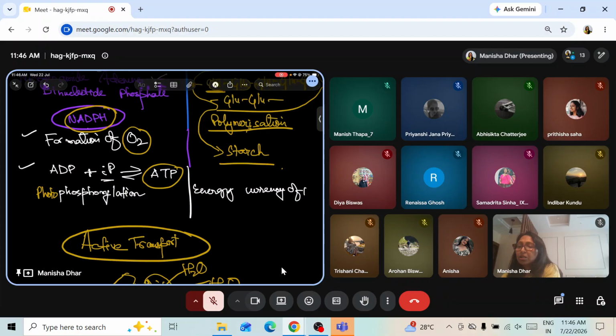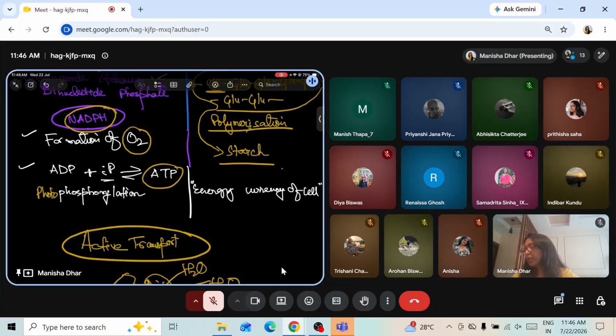All the energy required for the cellular activities is provided by this ATP. All right. So this process where a diphosphate becomes a triphosphate with the help of an inorganic phosphate, this process is phosphorylation. Now this phosphorylation process, when it is occurring in the presence of light, we already talked about that this is the light reaction, the steps of light reaction.